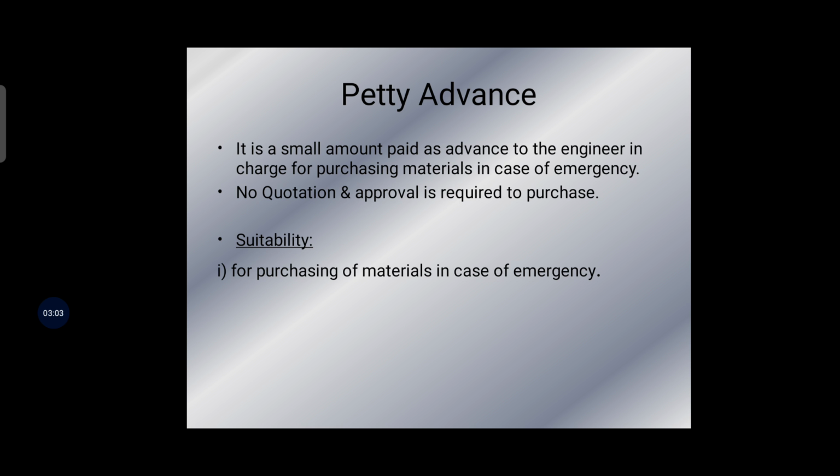Petty advance is the amount given to the engineer in charge for purchasing material in case of emergency. The engineer in charge may use this advance for purchasing material in small quantity, which is not costly. In this petty advance, quotation and approval are not required. Its suitability is for purchasing material in case of emergency. After expenditure of the first petty advance taken, a new petty advance is granted.